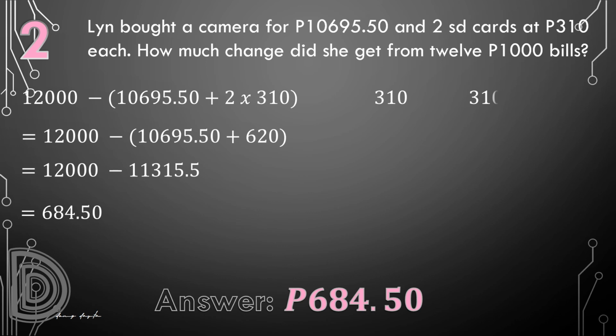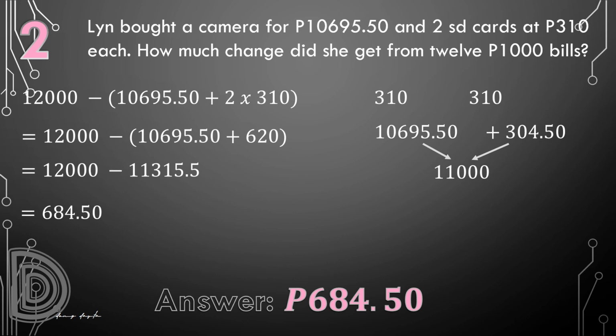We know that we have the expenses as 2 310s for the SD card and 10,695.50. 10,695.50 needs 304.50 to complete 11,000. So that makes for the 11 pieces 1,000 peso bills. We have one remaining 1,000 peso bill.